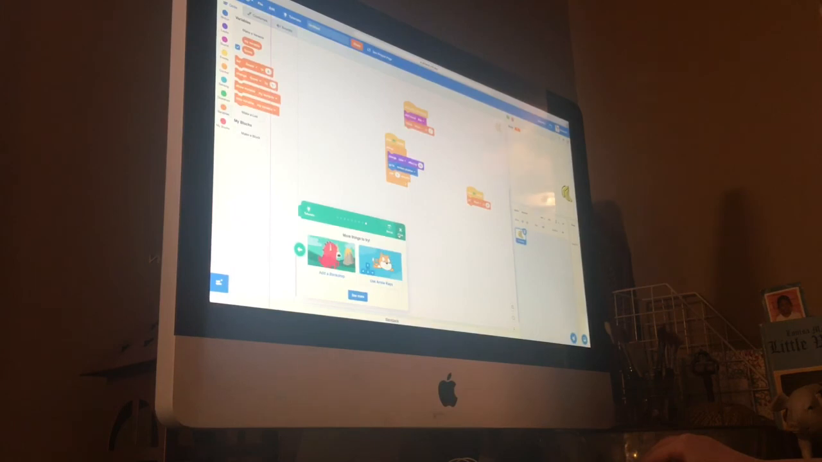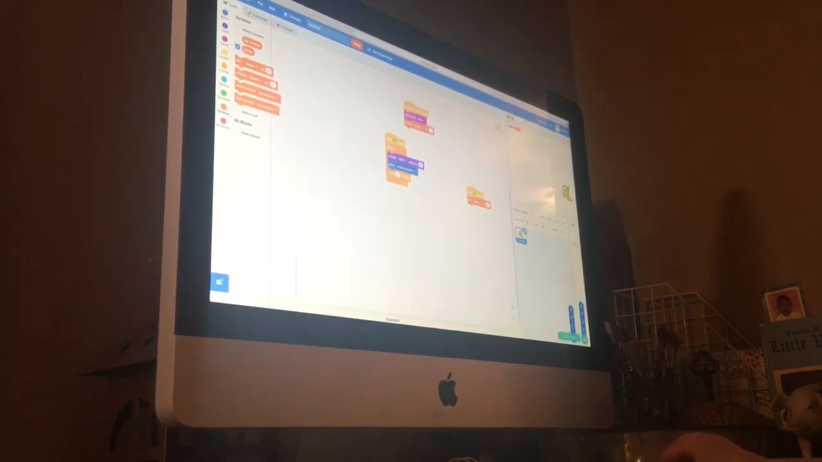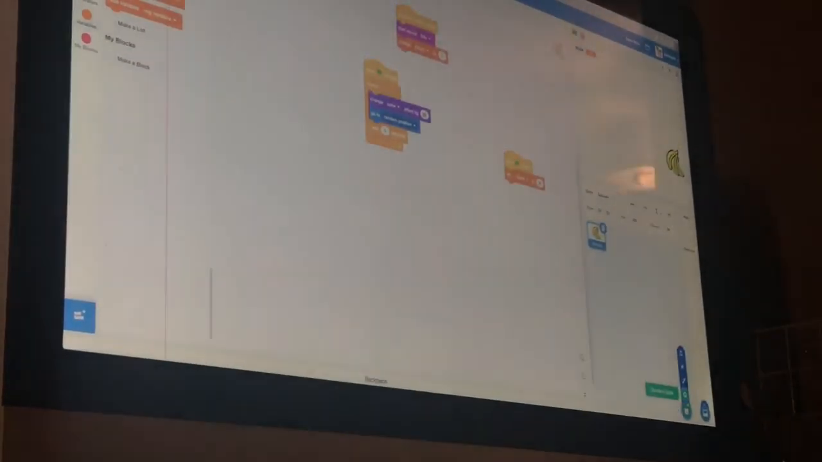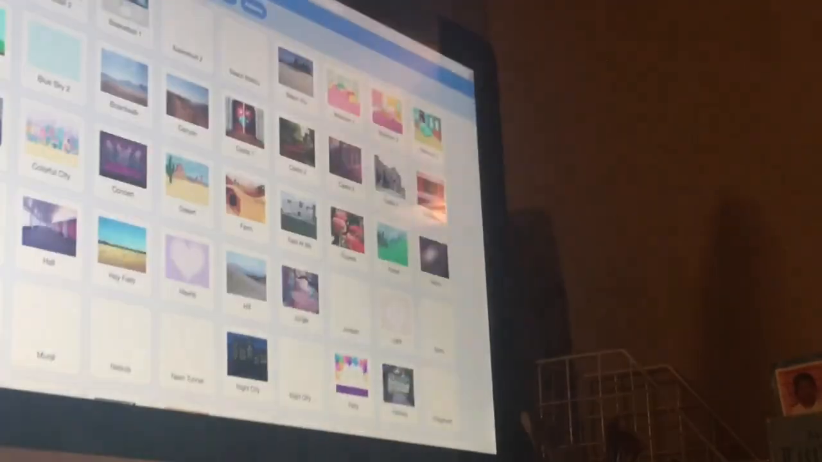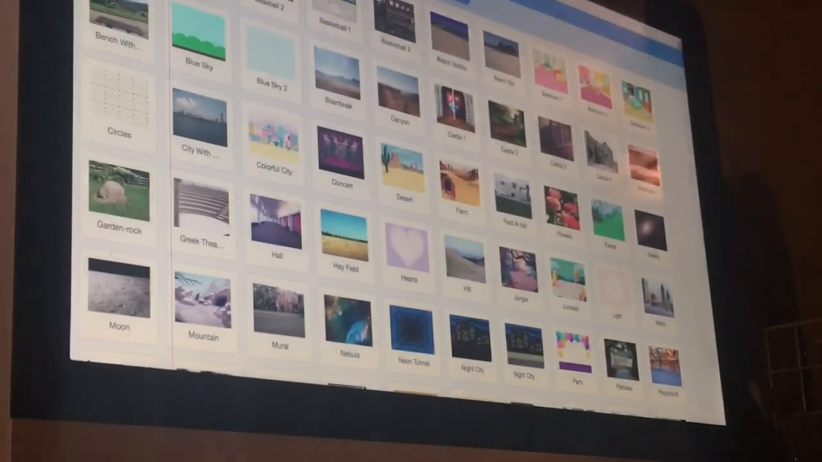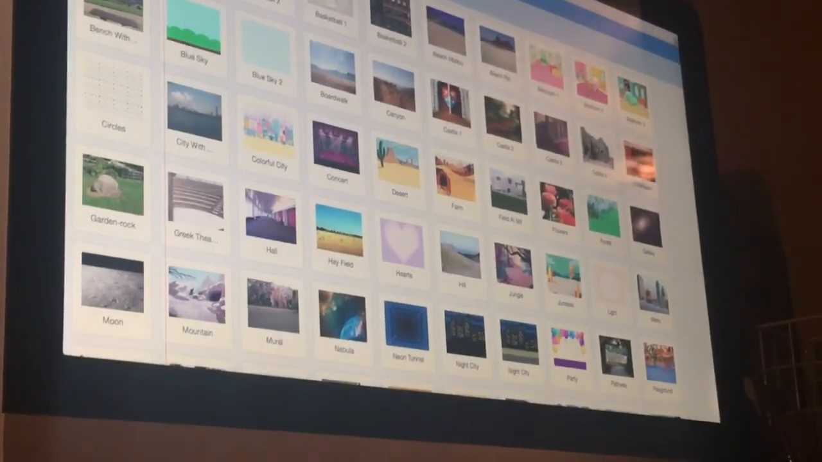Can you show them how to add a backdrop? Because I think that would look really cool with the bananas. So you see this picture right here? You press that. Then you either click this or the magnifying glass. Same with this. Choose backdrop. Then you can search. It's got different categories, and this is all.